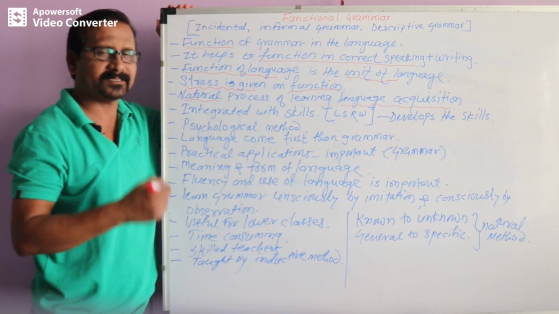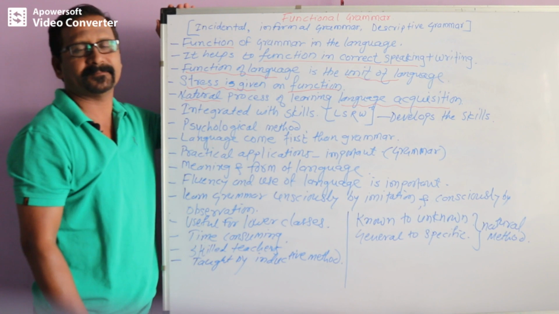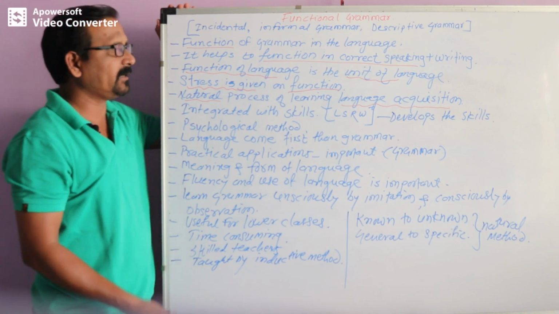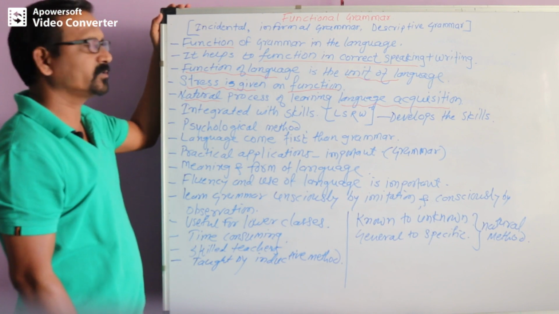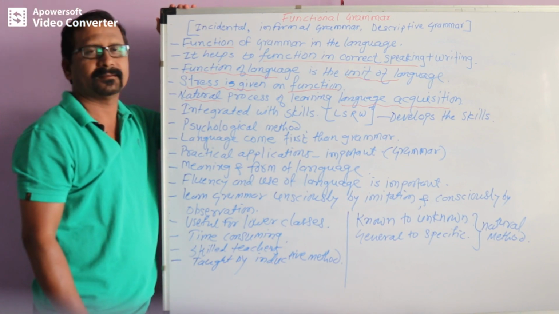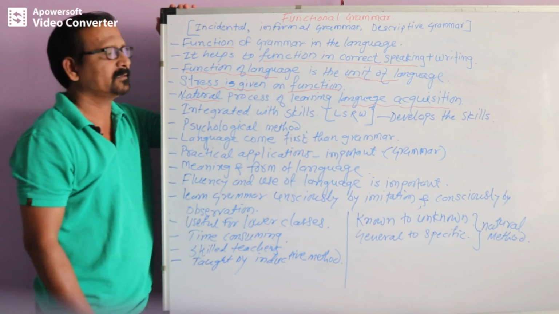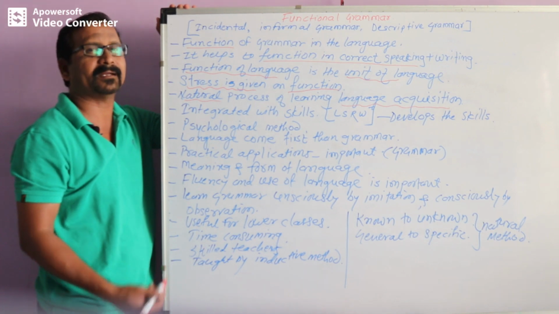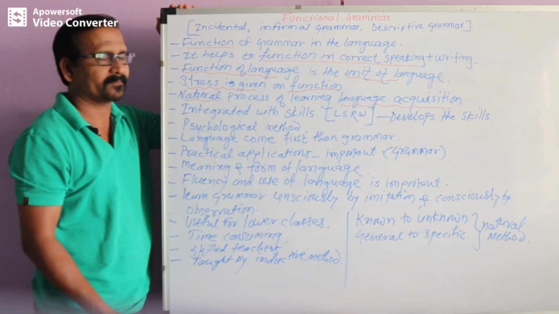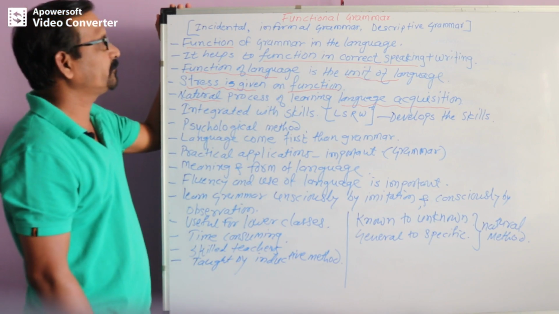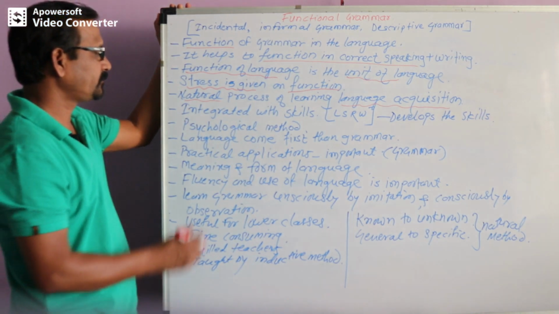The students learn the language naturally. They learn the grammar by trial and error method. It is said that as we learn our mother tongue, students learn the function, rules and regulations of grammar naturally. That's why it is called language acquisition that takes place in functional grammar.